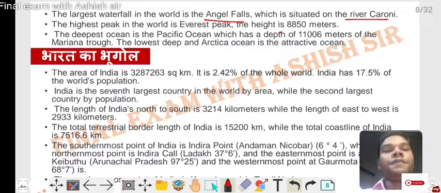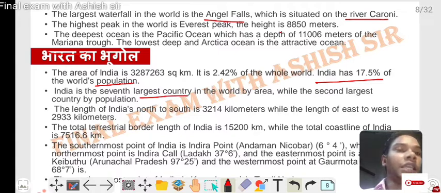Indian geography now. The area of India is 32,87,263 square km. It is 2.42% of the whole world's area. India has 17.5% of the world's population. India is the 7th largest country in the world by area, while it is the second largest country by population.